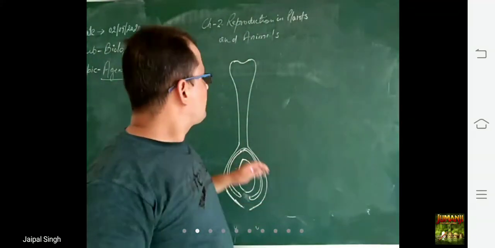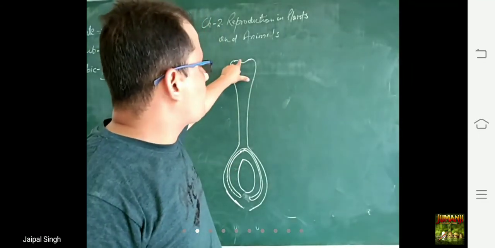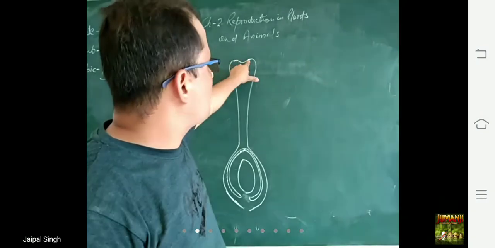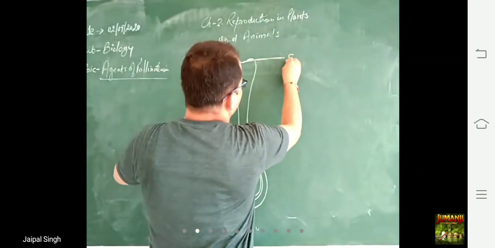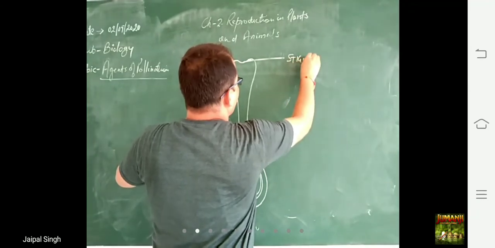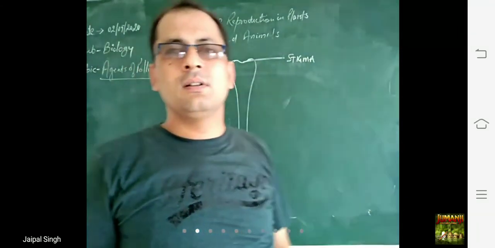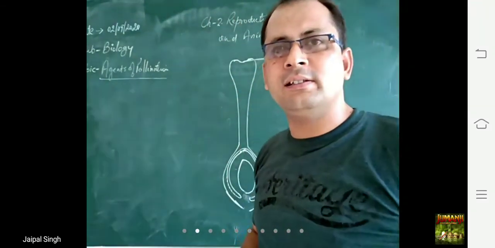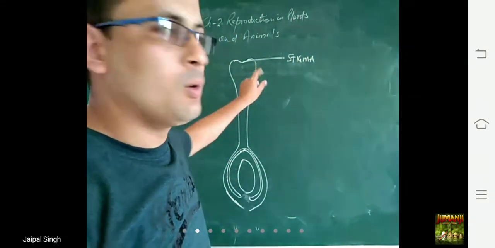Now, beta, look carefully. This portion is the stigma. What happens once the pollen grains fall on this stigma?